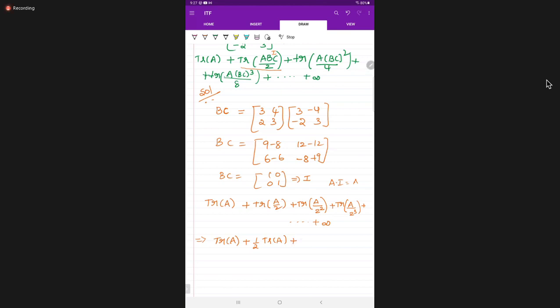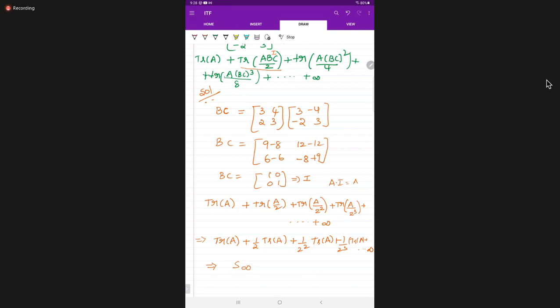Next, plus 1 by 2 square into trace of A, plus 1 by 2 cube into trace of A, and so on to infinity. Which type of series is this, students? Sum of infinite terms in GP.